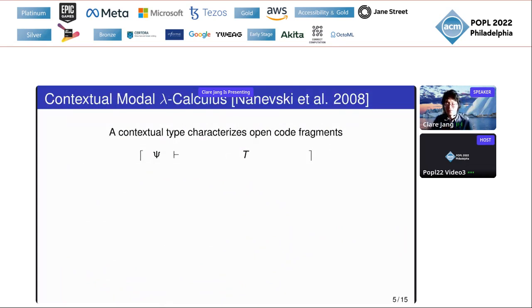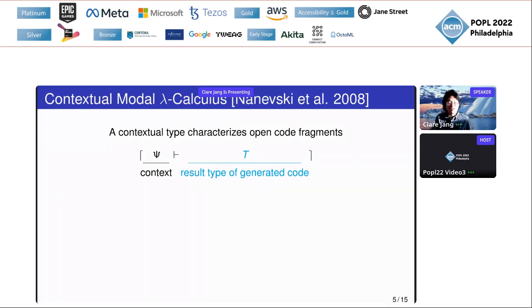Before diving into our foundation, I'll first show how the contextual modal lambda-calculus, which Moebius is based on, works. The contextual modal lambda-calculus uses a contextual type to characterize an open code fragment. It consists of two parts: the context, where a code fragment can be type checked, and the result type of the generated code fragment.